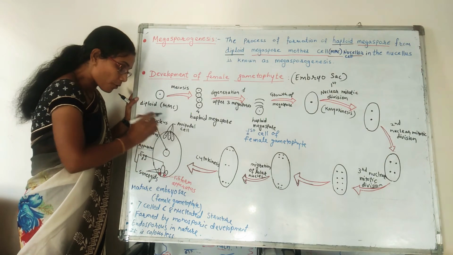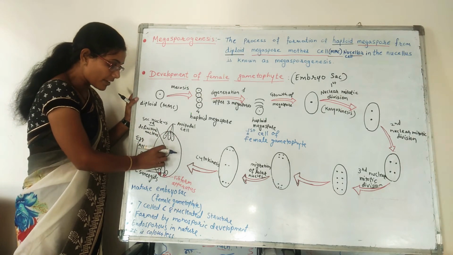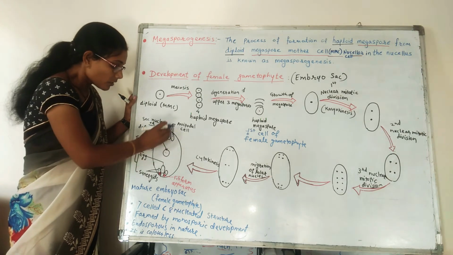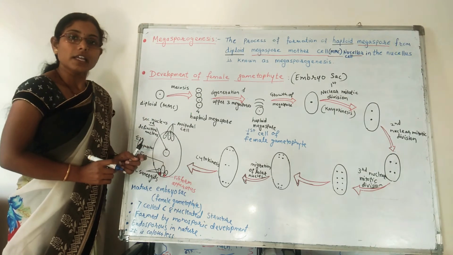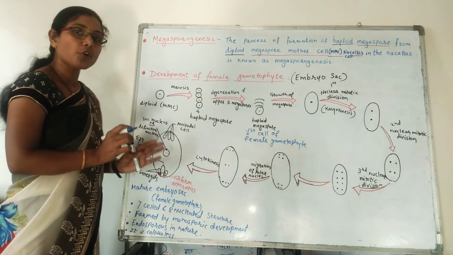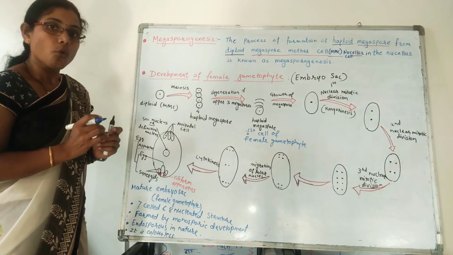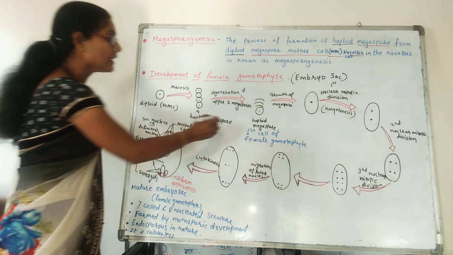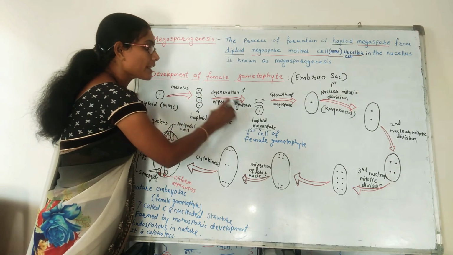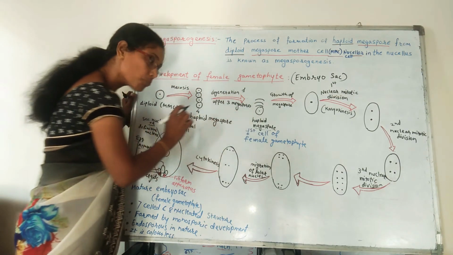Why? Each of the antipodal cells, synergids and egg has one nucleus, so there are 6 in total, and in the secondary nucleus there are 2 nuclei which fuse later on. So this embryo sac is a 7-celled and 8-nucleate structure, and its development is monosporic. Why? Because it develops from a single megaspore, or a single spore. That is why it is called monosporic development. Mono means single, sporic means from a single megaspore.